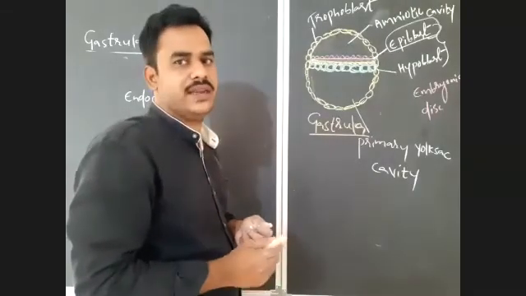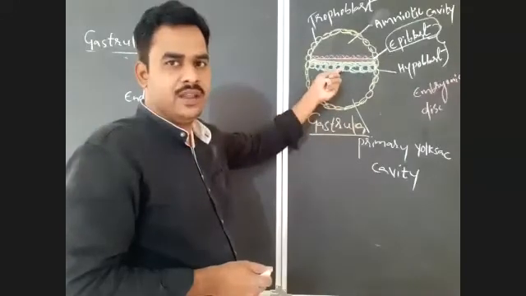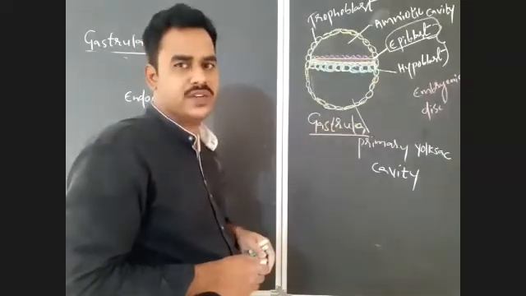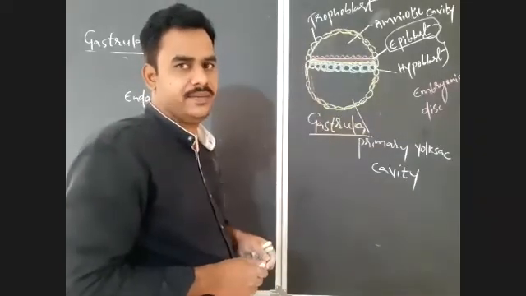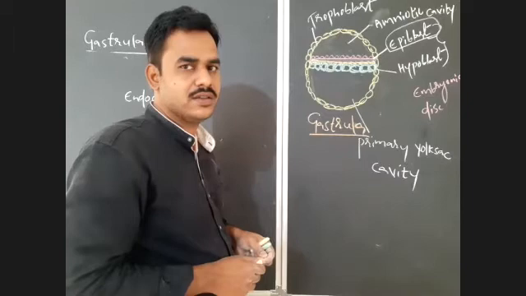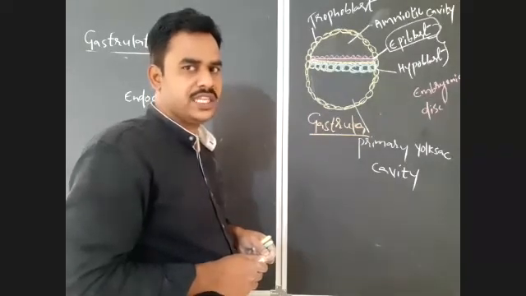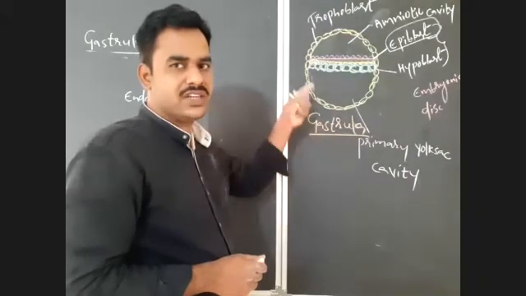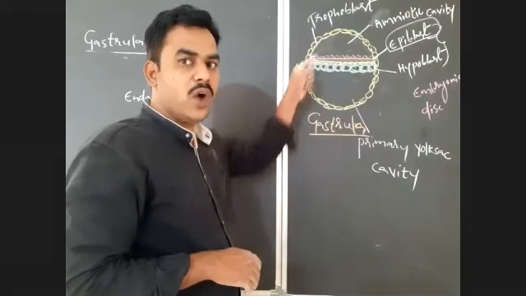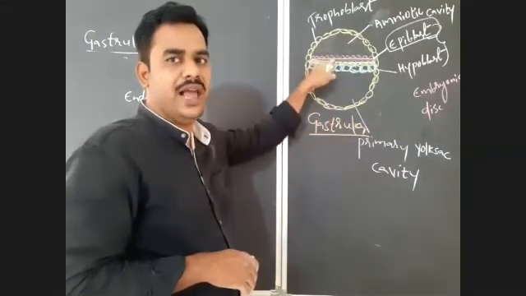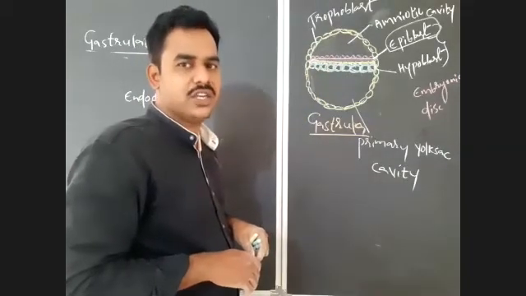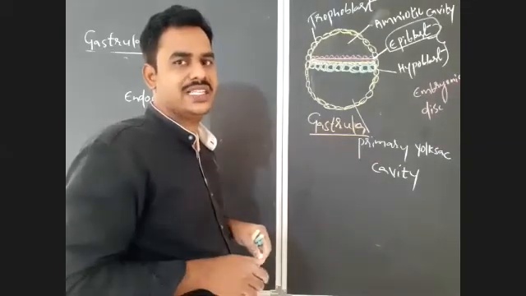How does this gastrulation take place? By rearrangement of cells or by the migration of cells to their respective locations. The cellular movements which take place in gastrulation are known as morphogenetic movements. And which type of movements take place here? The inward movements of cells take place from the epiblast to in between epiblast and hypoblast. That type of movement is known as invagination. So invagination takes place in the gastrulation of human.